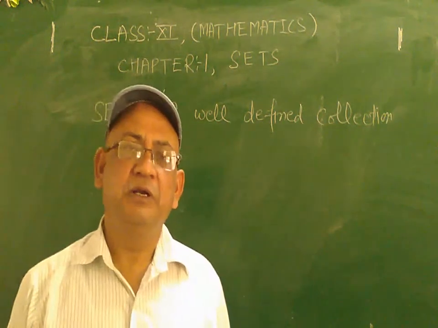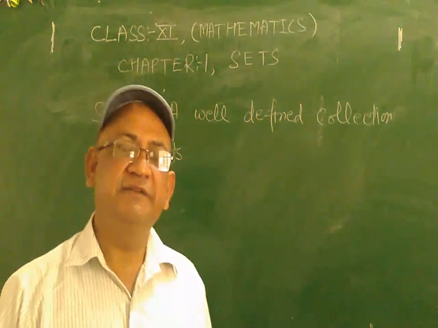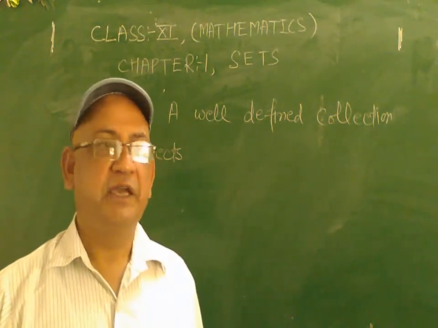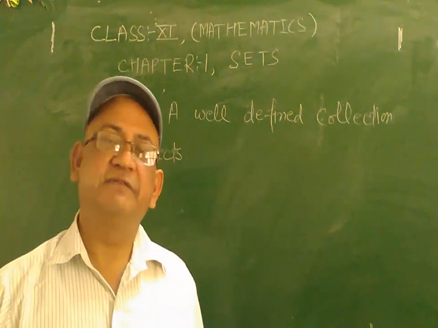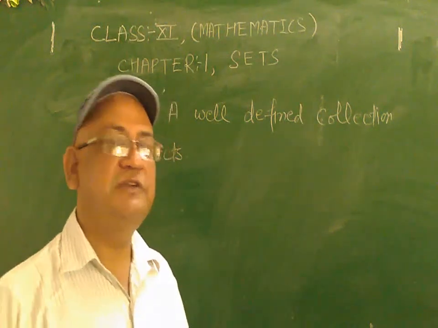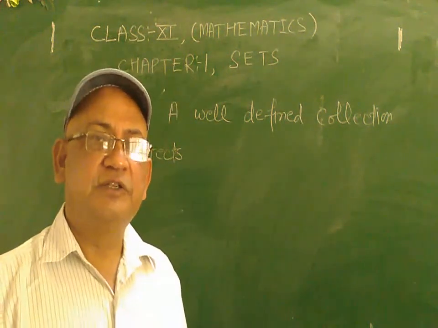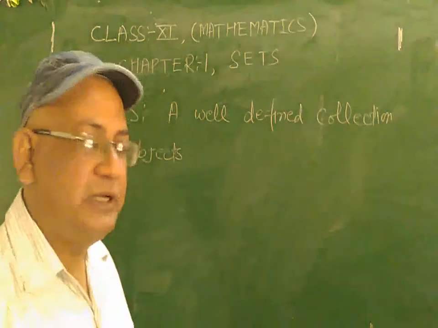For example, the number of days in a week. The number of days in a week is well defined. Everybody knows that Sunday, Monday, Tuesday, Wednesday, Thursday, Friday, Saturday are the 7 days in a week. So you will write it in a set. A set is always shown by a capital letter.